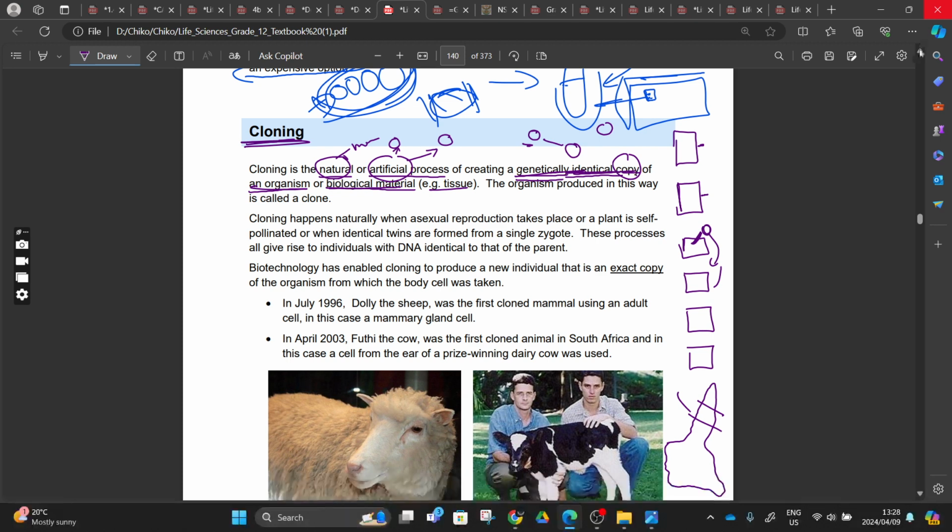Or we can just have, for example, and we will also have to come and explain this Dolly thing. For another example, before we dive in, using this process to create a genetically identical copy, we can take one chromosome from the father. This is what this thing is saying.